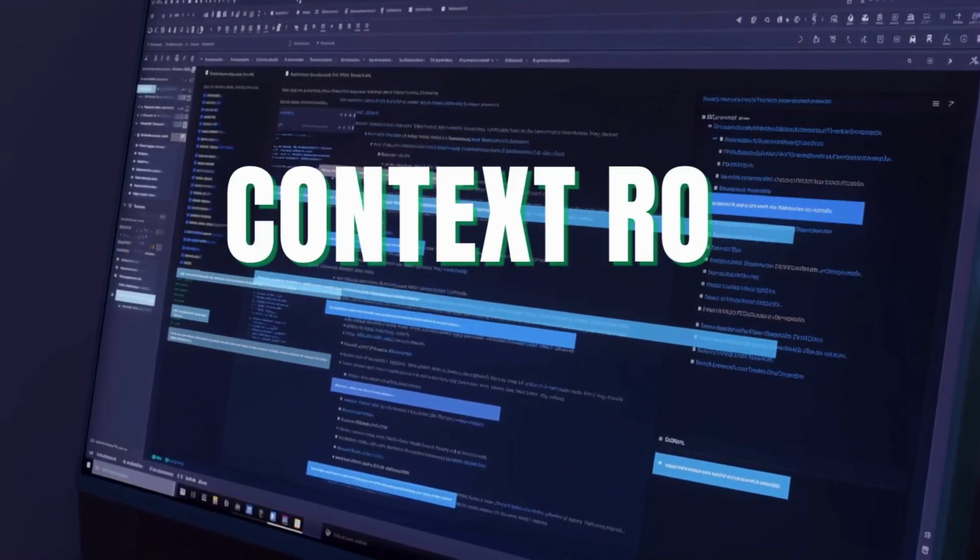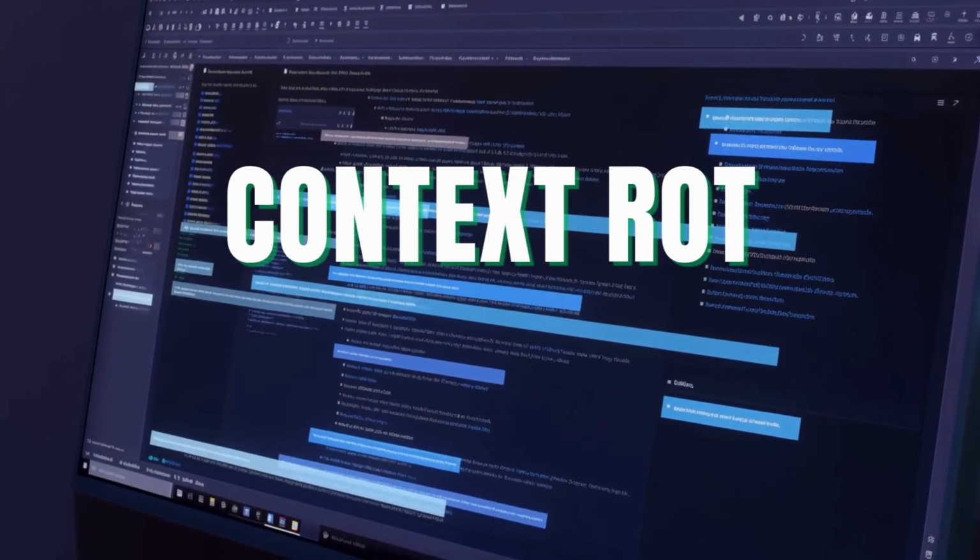Now that we have our upload prompt, let's talk about context rot in plain English. Context rot is what can happen when the AI chat gets so long, messy, or overloaded that the model starts performing worse. The information may still be technically in the chat, but the AI may pull the wrong detail, ignore a newer instruction, over-focus on an old correction, or blend things together that should stay separate.